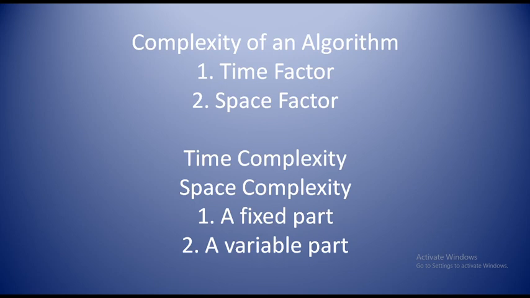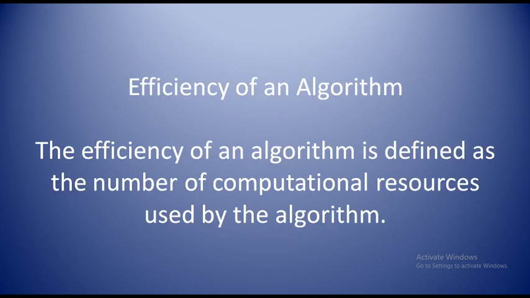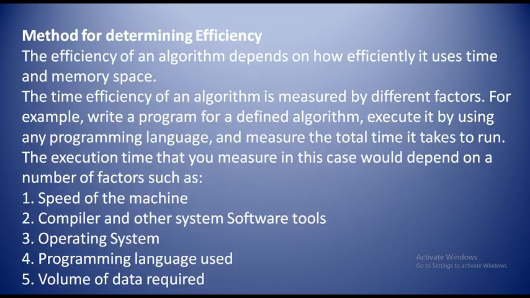And next one is the efficiency of an algorithm. Here, the efficiency of an algorithm is defined as the amount of computational resources used by the algorithm. How many computational resources are used by the algorithm, that is what is known as the efficiency of an algorithm. And how to determine the efficiency of an algorithm?